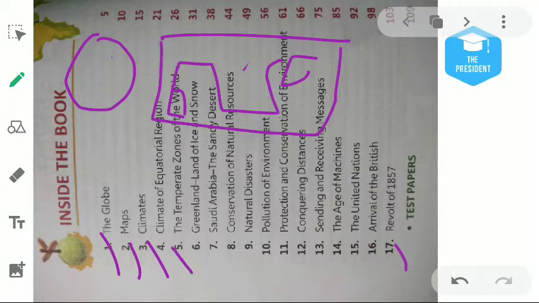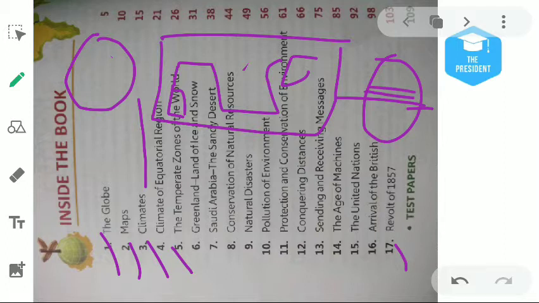Then in the fourth chapter we will learn about the climate of the equatorial region. What is the equatorial region? In class 4th I discussed it already, but I repeat it again. The earth is divided into two portions. This line is known as the equator, and the lines parallel to the equator are known as latitudes.